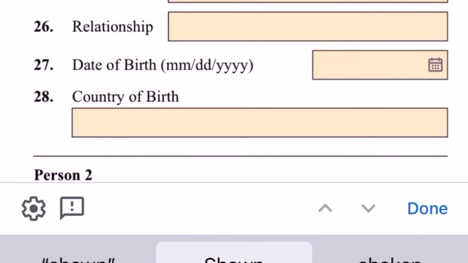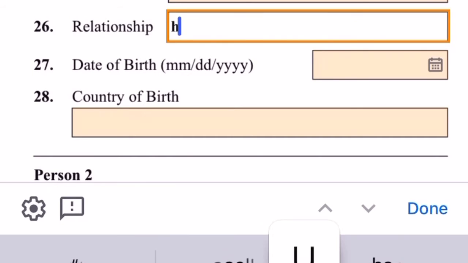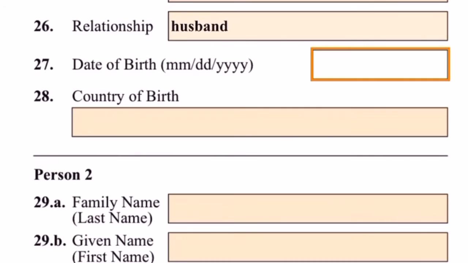So we are entering person number 1. Is the child? Okay, no, person number 1 is the husband. That's the tricky part. We have to enter person number 1 over here, the husband. I'm sorry. Providing information about your beneficiary spouse and children, first we enter the husband, which is strange.